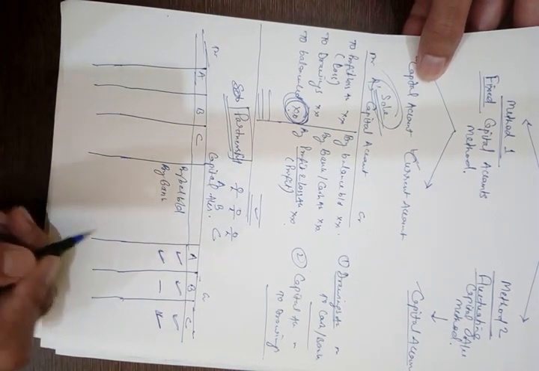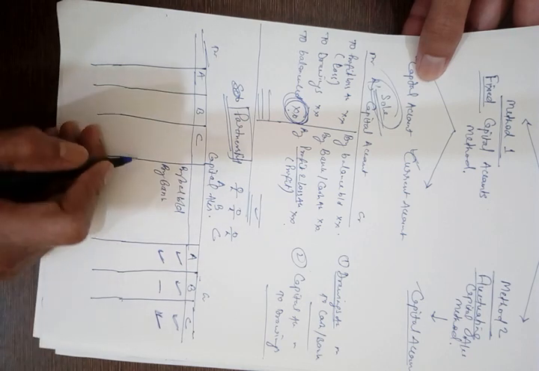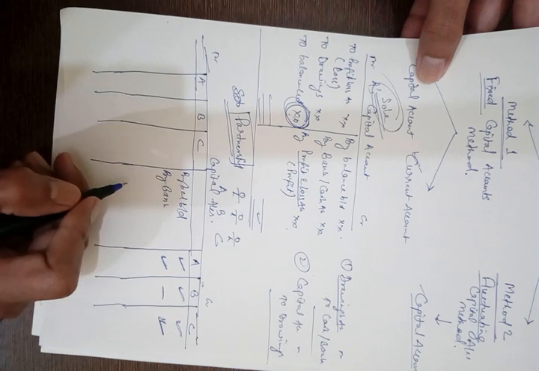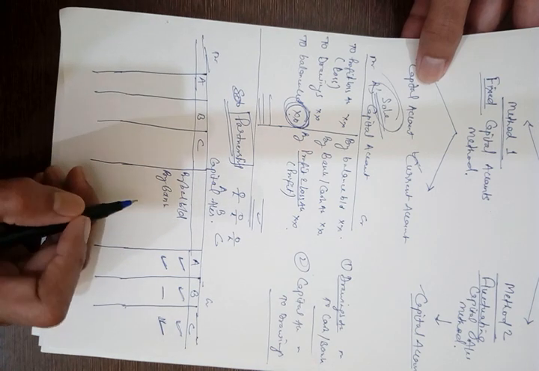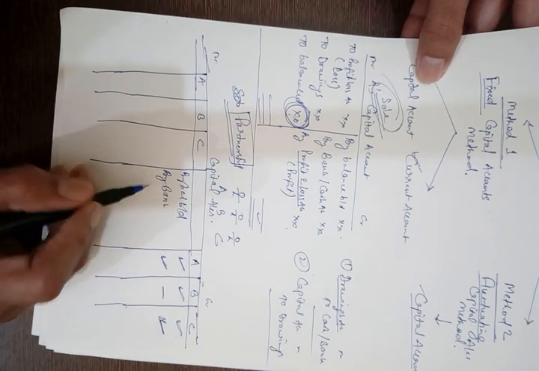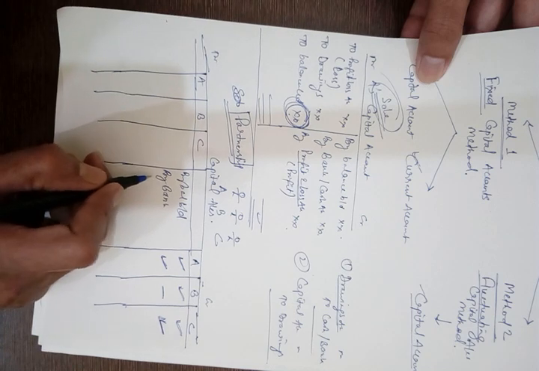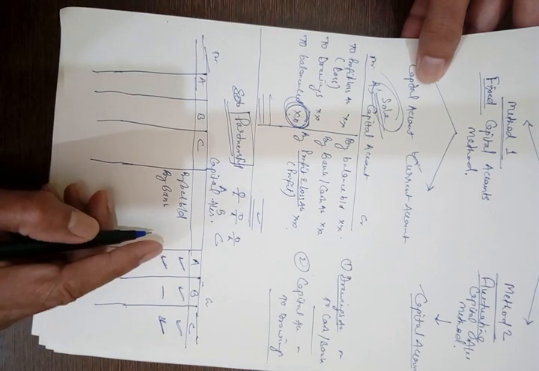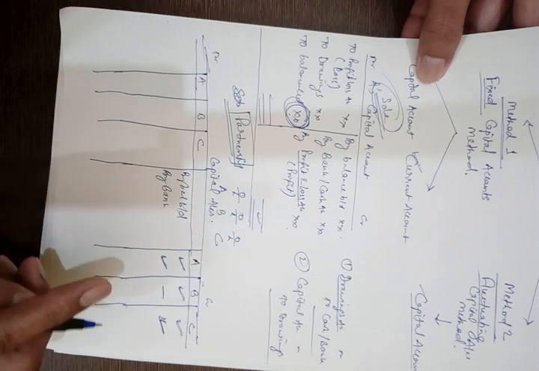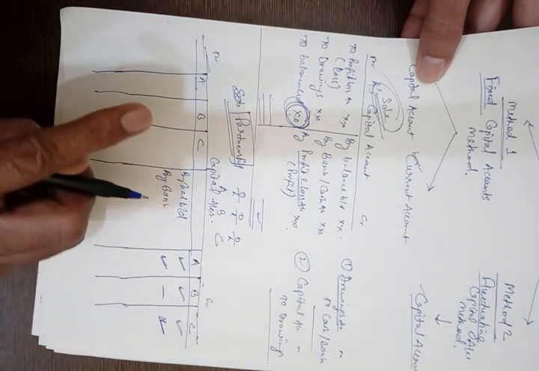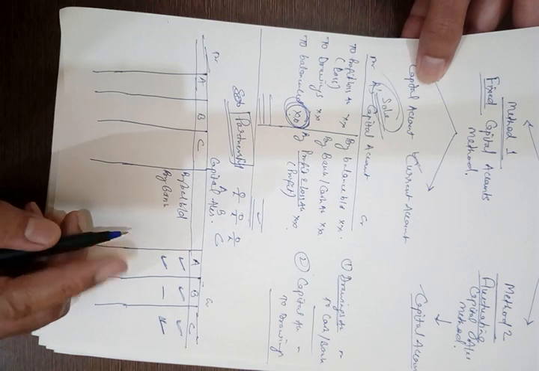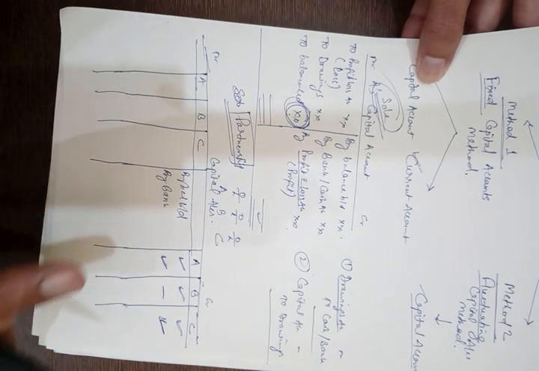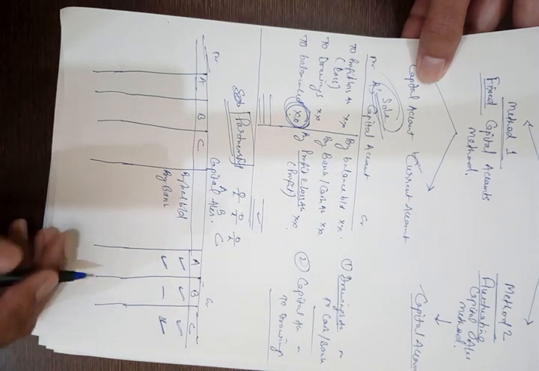Now remember those appropriations. The first appropriation was interest on capital, and remember the first entry: interest on capital to partners' capital account. Then the second entry was passed to transfer that interest on capital to profit and loss appropriation account. So we passed the entry: profit and loss appropriation account debit to interest on capital.